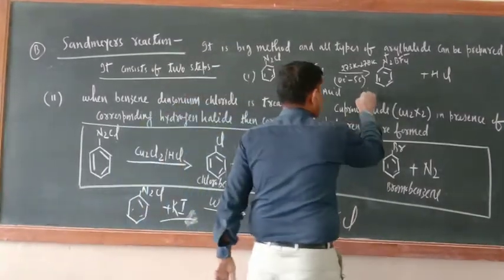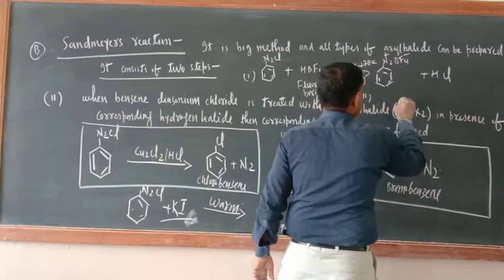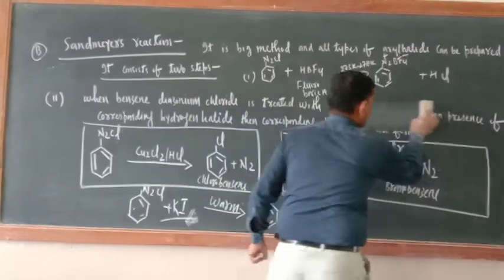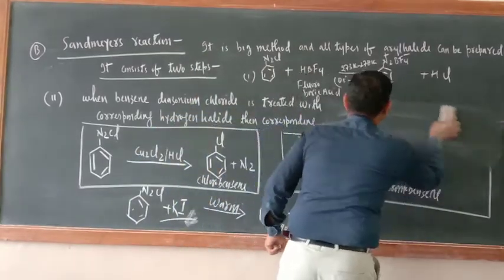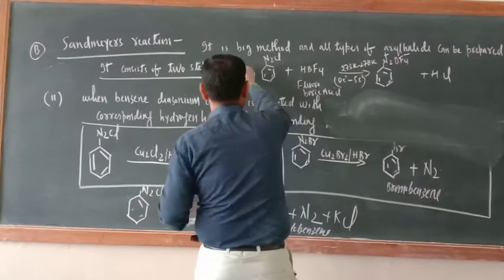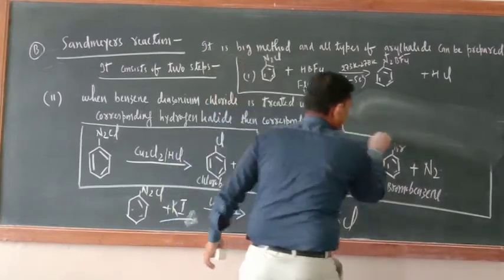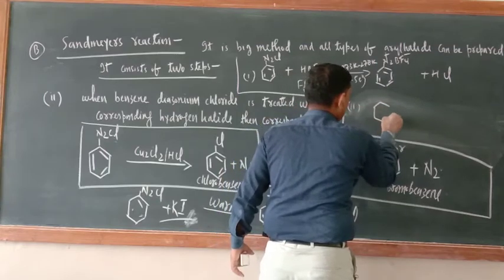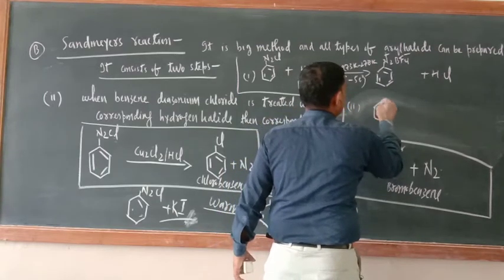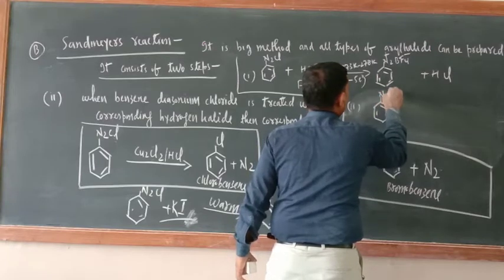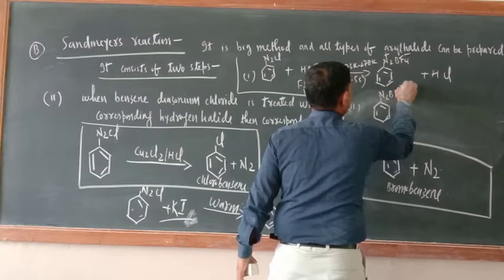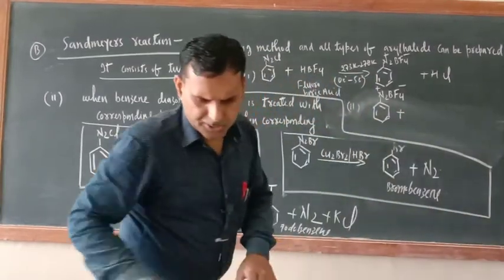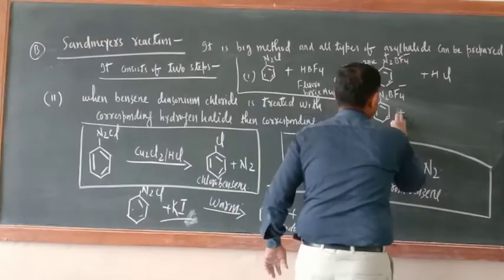Now in the second step, what should be there? In step number two, N2BF4, negative, positive sign, it should be heated. It should be warmed.